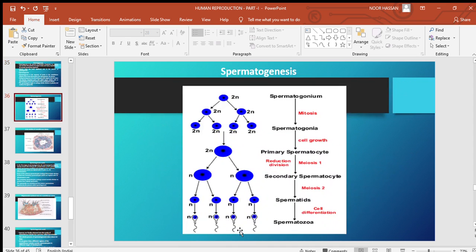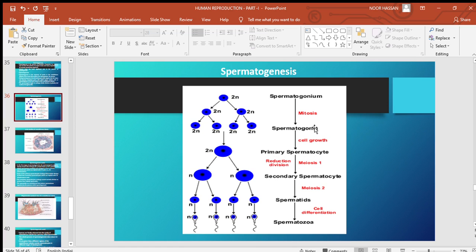Okay, so this is the diagrammatic representation. The spermatogonia undergo mitosis at the time of puberty, and after that the spermatogonia undergo changes and produce a primary spermatocyte.